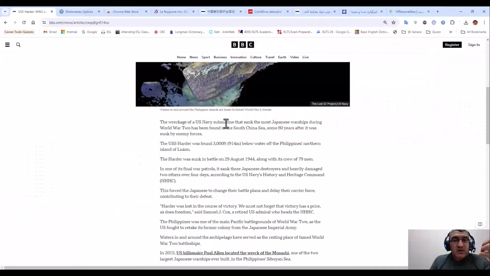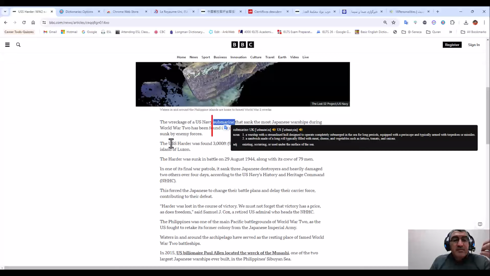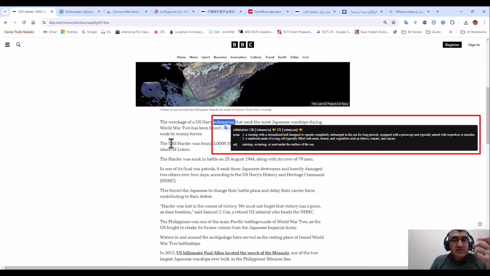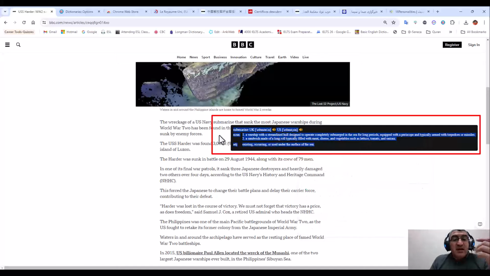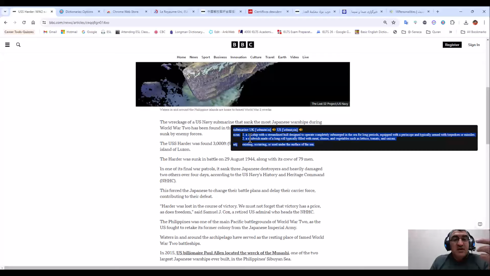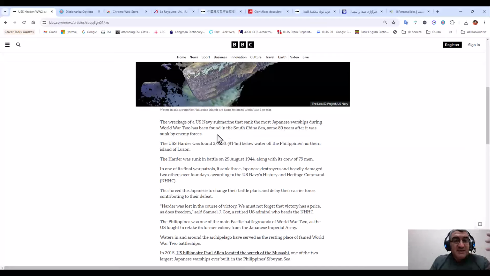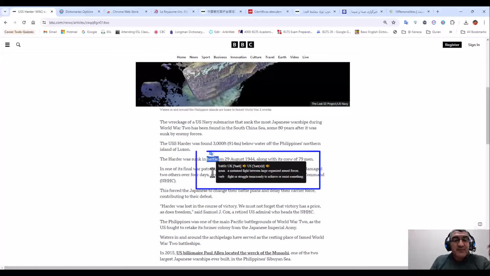For example, another word, double click, and Submarine. I will have the pronunciation automatically. If I want, I can change which pronunciation, for example, US or UK, and also I have the meaning and definition, and I can even copy and paste it in Microsoft Word. But there is also a better way here that I will show you. It is not necessary to do so manually. As you see here, it is enough to double click on the word and have the pronunciation and the definition with the examples, accessed very quickly.